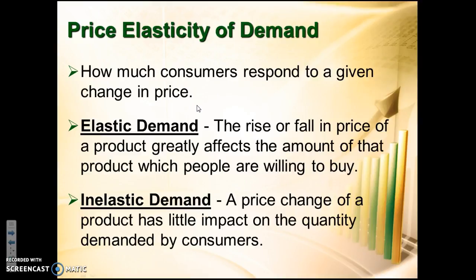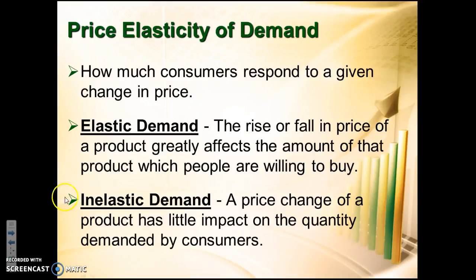So I may say, well, if Aquafina is $1.50 and Dasani is $1, I'm going to buy the Dasani because the Aquafina is just too expensive. So now I'm not going to buy any Aquafina because it's more expensive. So basically, you just look at it as things that we can pretty much live without unless the price is right.